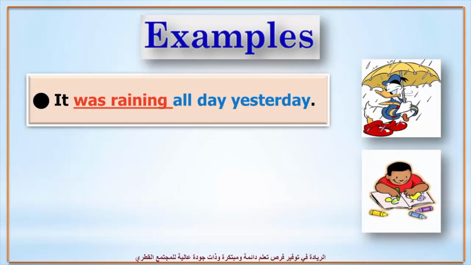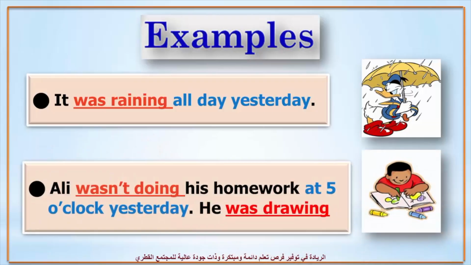Another example. Ali wasn't doing his homework at 5 o'clock yesterday. This is the negative form. Was, wasn't. Ali wasn't doing his homework at 5 o'clock yesterday. He was drawing.